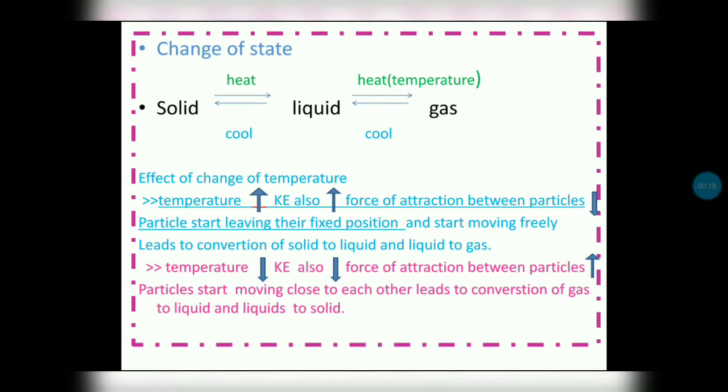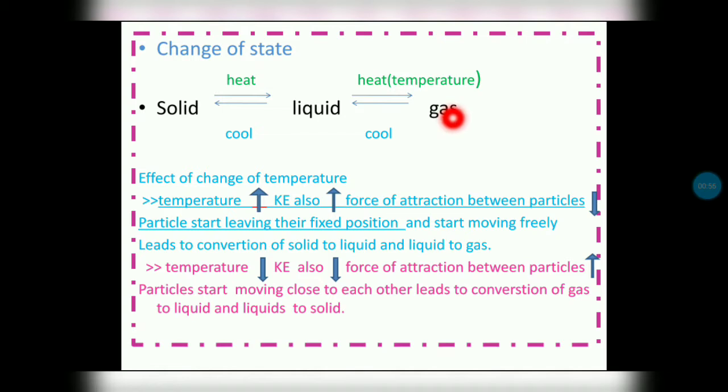Next we are discussing the change of state of matter. When we provide heat to a solid, it converts to liquid, and when we again provide heat, the liquid will convert to gas. When we cool the gas, you will get liquid, and again if you cool the liquid, you will get solid. What is actually happening here? When temperature increases, kinetic energy also increases. Because of that, the particles start leaving their fixed positions. So they are moving freely, meaning they will be away from each other. So solid starts converting to liquid, and liquid converts to gas.